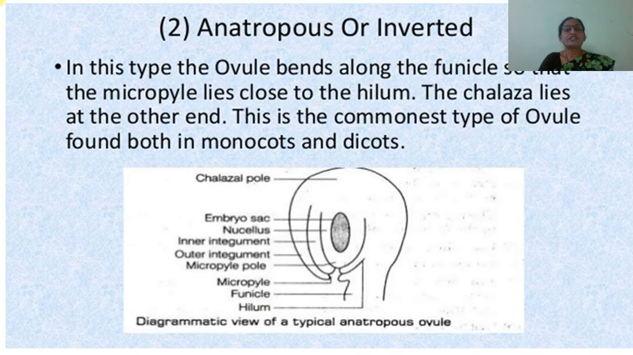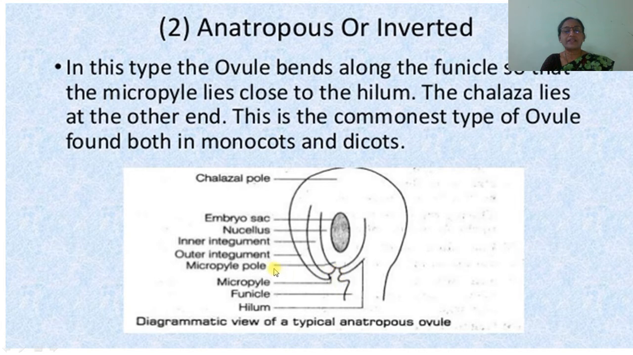Anatropous ovule, also called inverted ovule, as like this one. In this type of ovule, the body bends along the funicle so that the micropyle lies close to the hilum. The chalaza lies at the other end. This is the commonest type of ovule found in both monocots and dicots. Here is the hilum, and its funicle, and this is the micropyle. All these three, micropyle, funicle and hilum, are very near to each other.